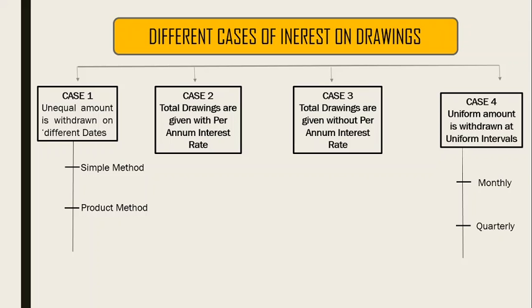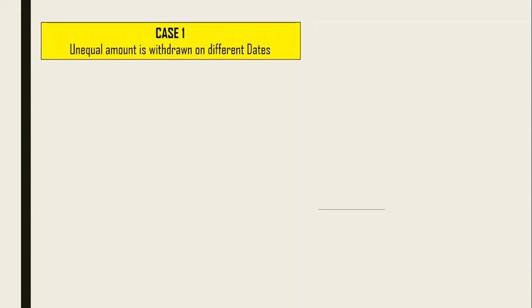Case 3 says that total drawings are given without the per annum interest, and finally there is one which says that the same amount is withdrawn at uniform intervals after the same period of time. Okay, let's take it one by one. Case 1, as I said, is an unequal amount withdrawn on different dates.